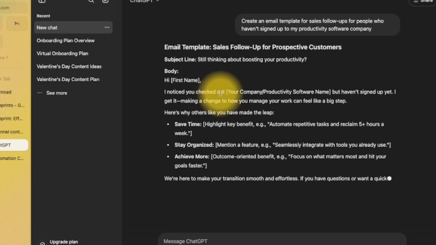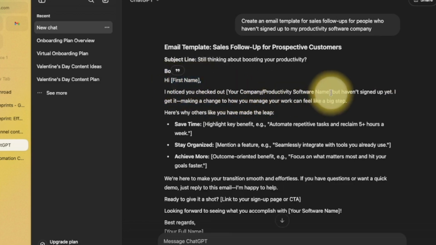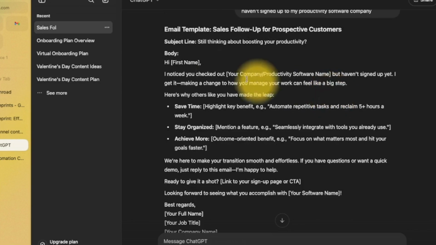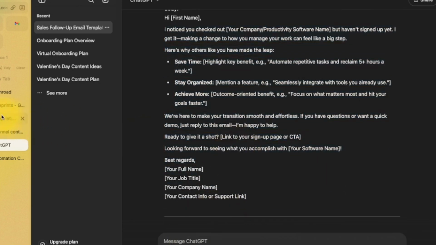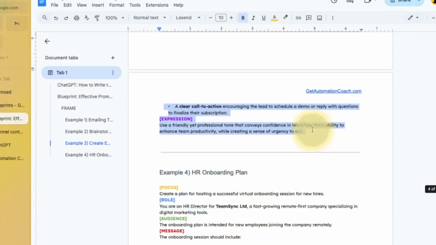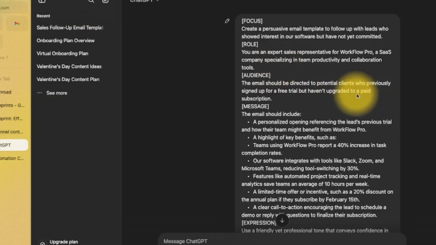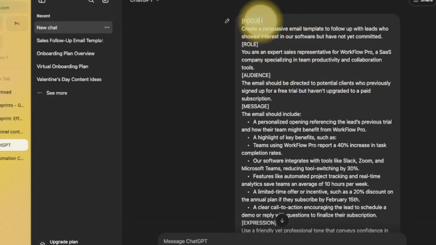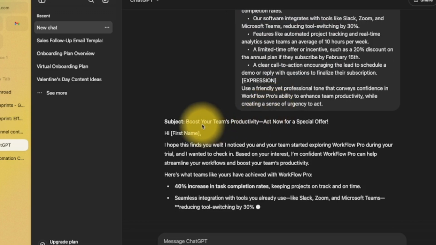And again, it's done this standard thing of using these things that you need to replace. Nice email, it's a template, sure, but I'm going to have to do a lot of work with it, go back and forth with ChatGPT. Spend a few minutes thinking about what you want, and we can get a much better reply. So I'm just going to copy and paste this. We'll have a look at the reply that we get straight away, and then we'll dive in and see what I asked. Notice how I'm even including focus, role, audience, message. I didn't even have to remove it. ChatGPT understood and just went with it.